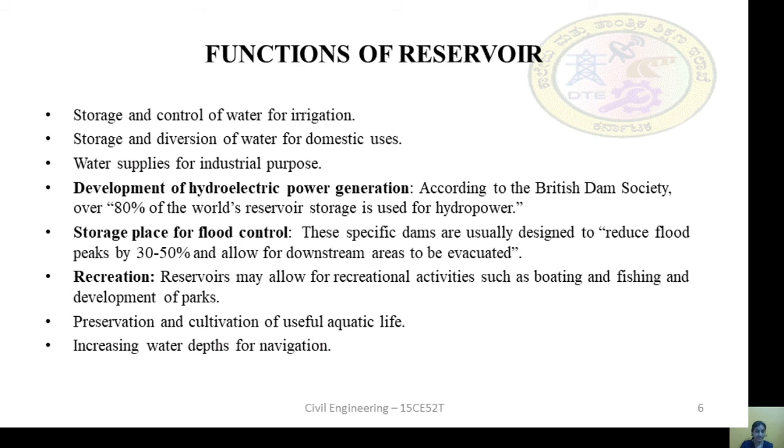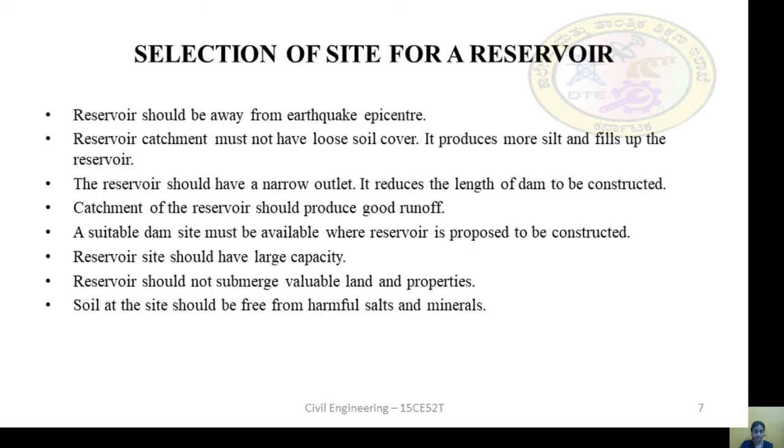These specific dams are usually designed to reduce flood peaks by 30 to 50% and allow the downstream side to be evacuated. It is also used for recreational purpose, prevention and cultivation of aquatic life, so increasing the depths of water, etc.